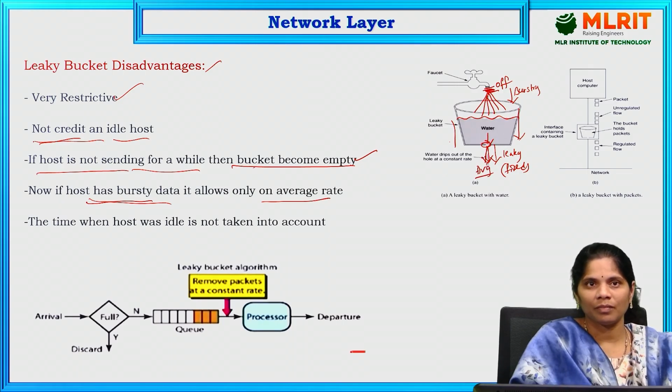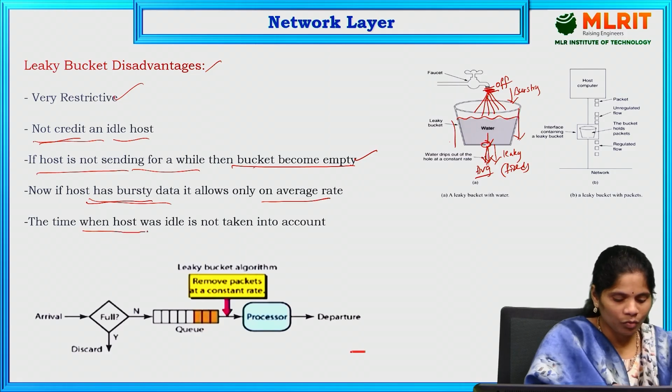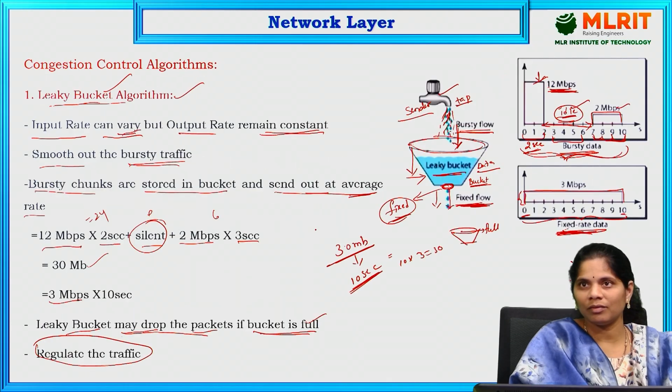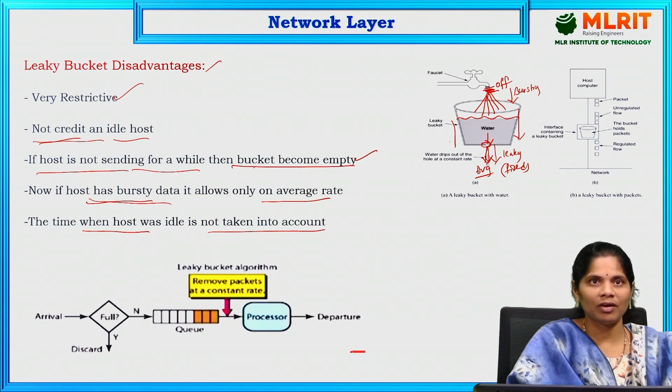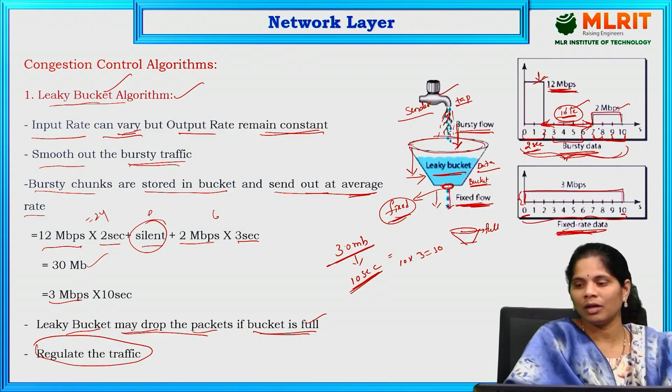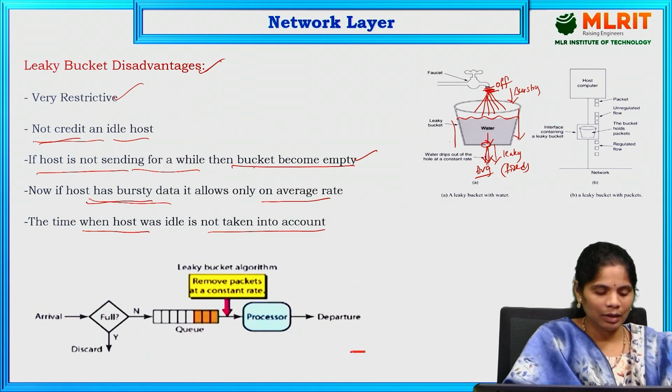The time when the host is idle is not taken into account. This idle time is not considered. That is also one of the disadvantages of the leaky bucket algorithm. In the previous scenario, from 3 to 6 it is idle. In that time, we are not sending any data. That is also one of the disadvantages of the leaky bucket algorithm.